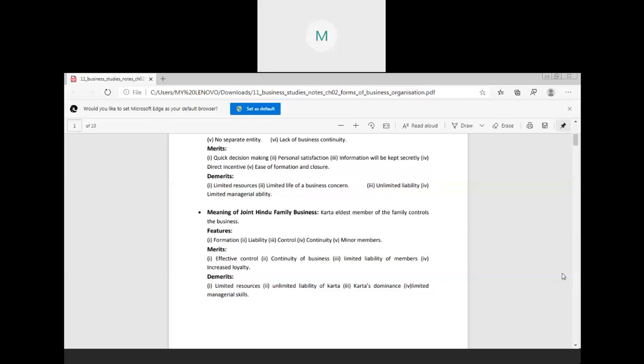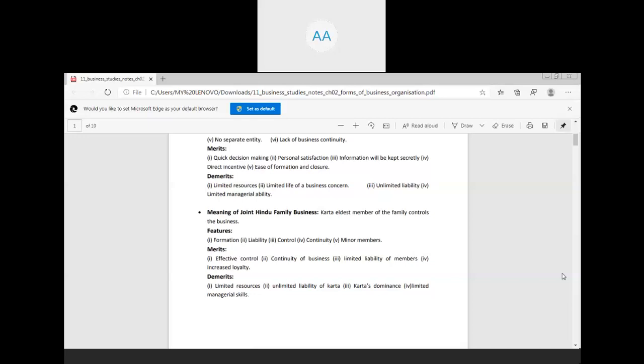Then the last advantage is increased loyalty. Loyalty is there in this kind of business. People are quite loyal because this is their family business. Where there is a family business, there is more loyalty, because they feel this is our work. So the loyalty is increased in a joint Hindu family business. Okay, are the merits and features clear to you all, everyone?